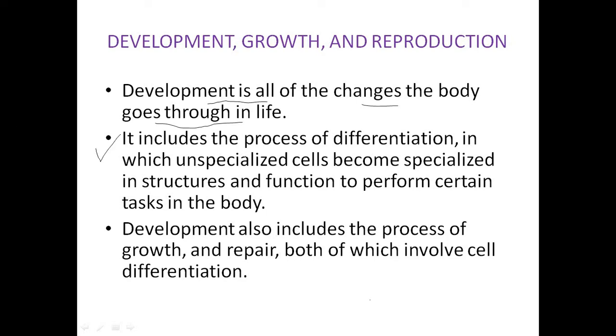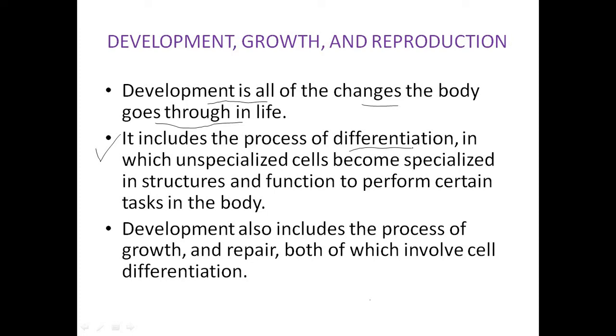Second point is, it includes the process of differentiation. I told you the cell differentiated into different tissues, then organs, then organ system. These include the differentiation in which unspecialized cells become specialized in structures and functions to perform certain tasks in the body.